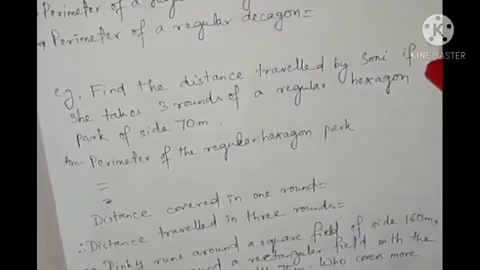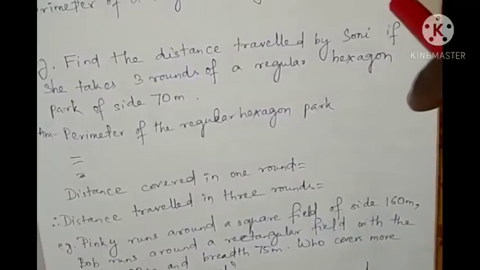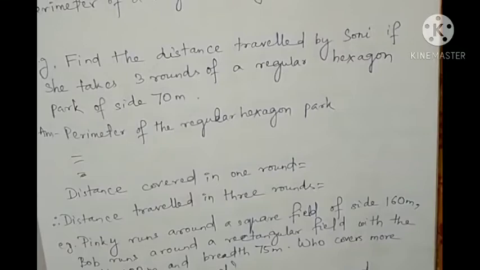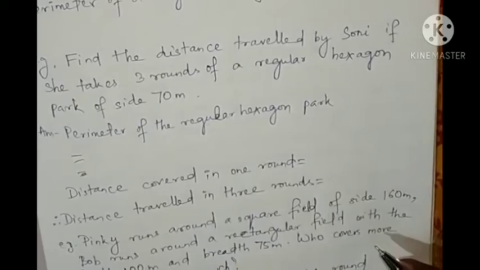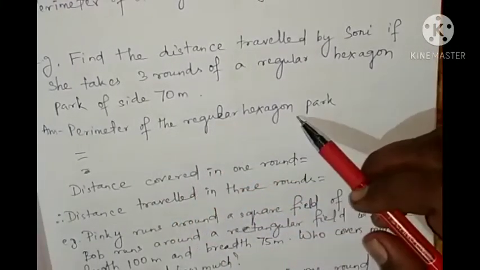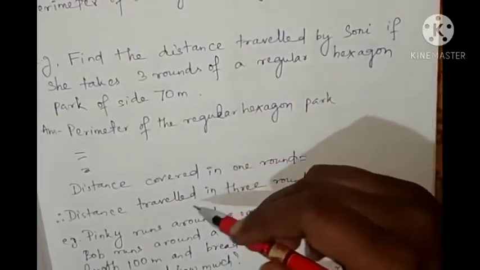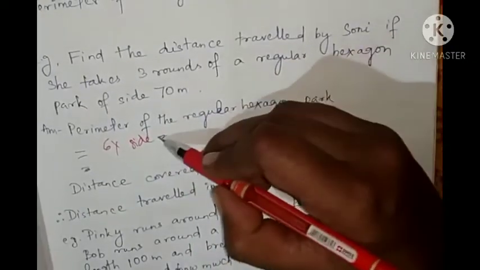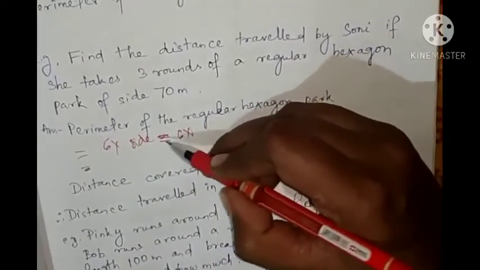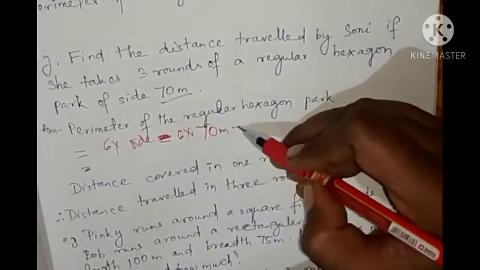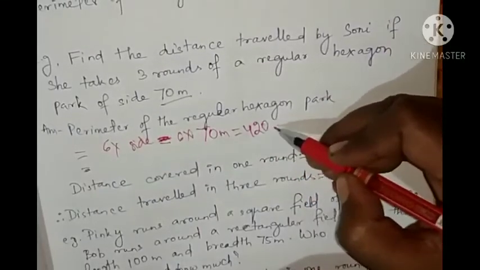Okay, so let's see one example. Find the distance traveled by Sony if she takes 3 rounds of a regular hexagon park of side 70 meter. Okay, so the park is what shape? Regular hexagon. So the perimeter of the regular hexagon park is how much? Hexagon means 6 into side. 6 into each side, 70 meter. So it is 420 meter.